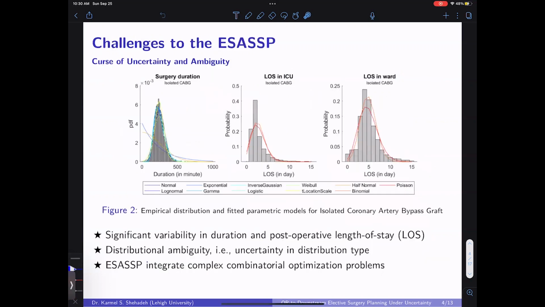Okay, this is a challenging optimization problem, in part because there is significant variability in duration and post-operative length of stay. To show you this variability, this is a result of analyzing nine years of data from our collaborating health system for the isolated CABG, and there are other types of surgeries in the paper. In addition to the apparent variability, we noticed that chi-square tests have rejected all parametric models to fit this data, indicating uncertainty in distribution type. So uncertainty plus combining assignment, sequencing, and scheduling leads to a stochastic and complex combinatorial optimization problem.